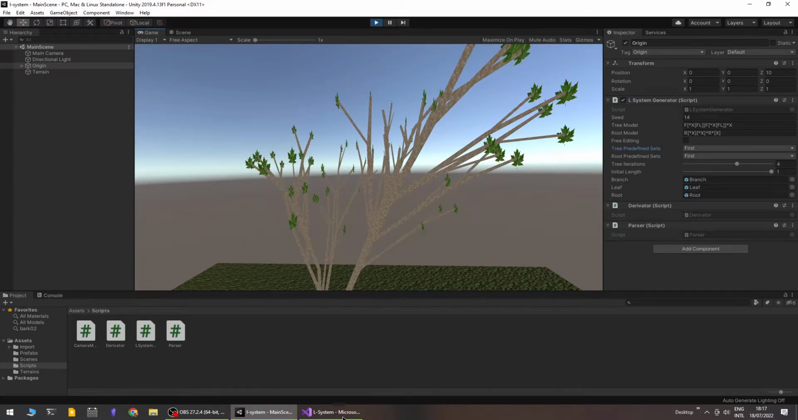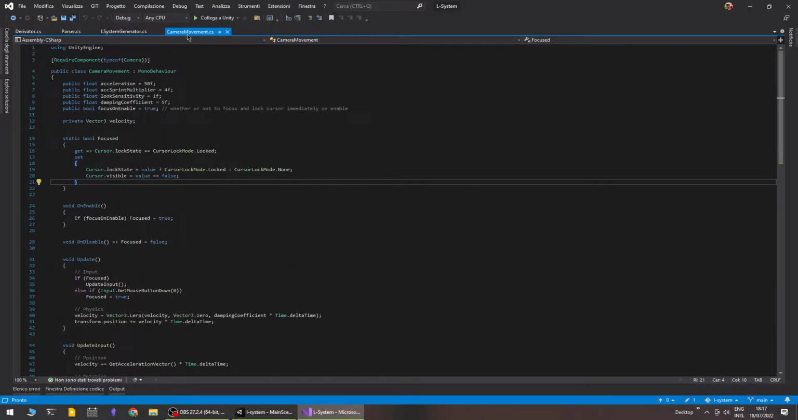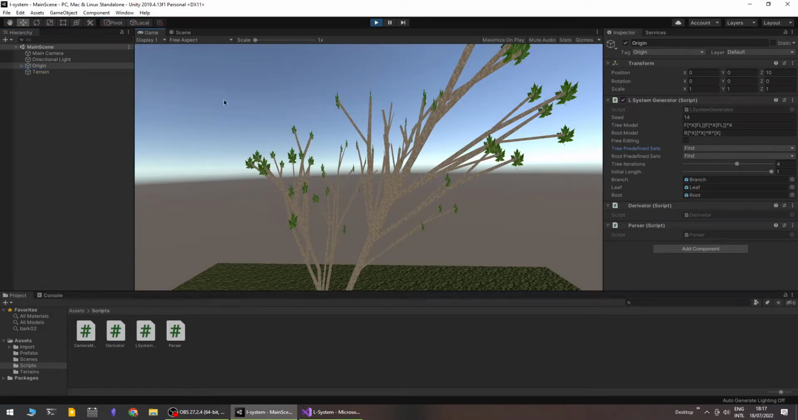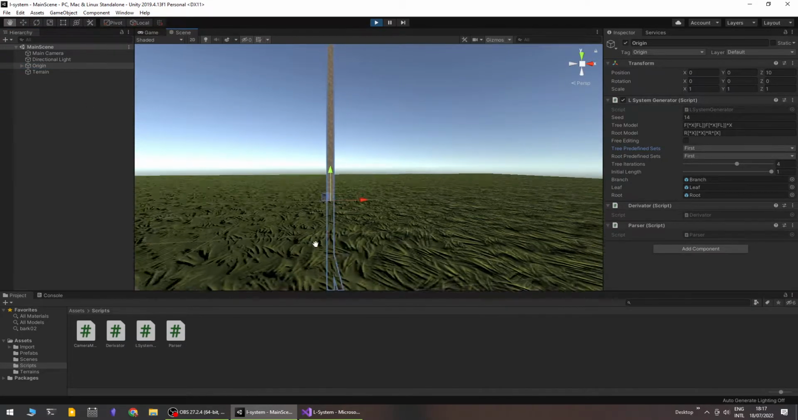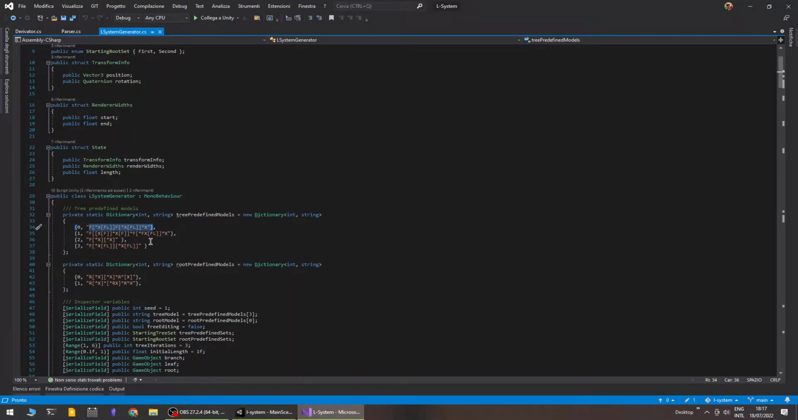Let's see the code. Essentially, we have three major classes. Ignore the camera movement since it is not important for the aim of the project. Essentially, we have the L system generator class, which is attached to the object origin, which is at the base of where the tree has to be generated, and it is the center of the settings that we want to consider for the generation of our trees.